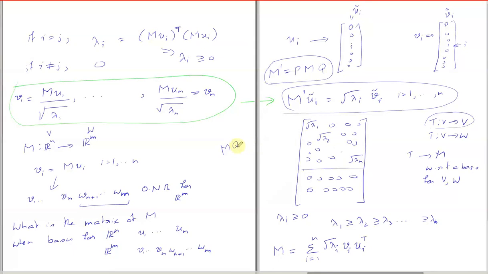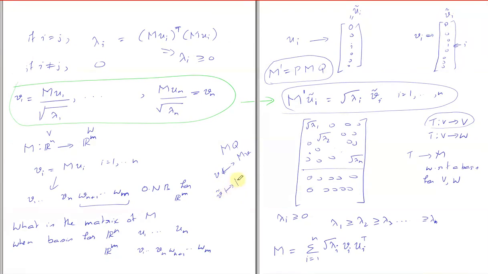If you are changing the basis of the domain, earlier the linear transformation was acting as V maps to M times V. And now the linear transformation will say V tilde maps to M times Q times V tilde.